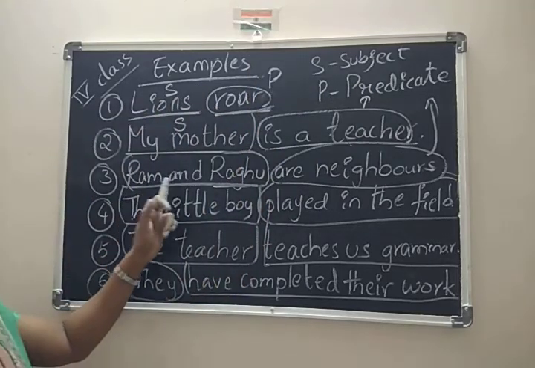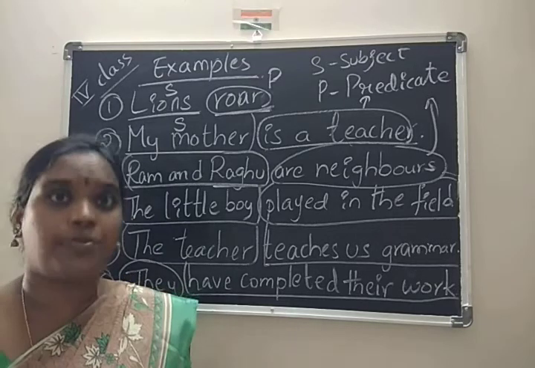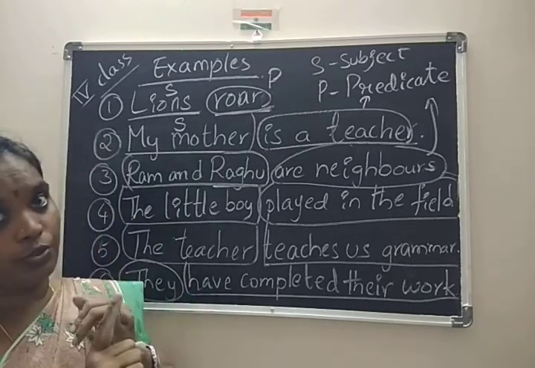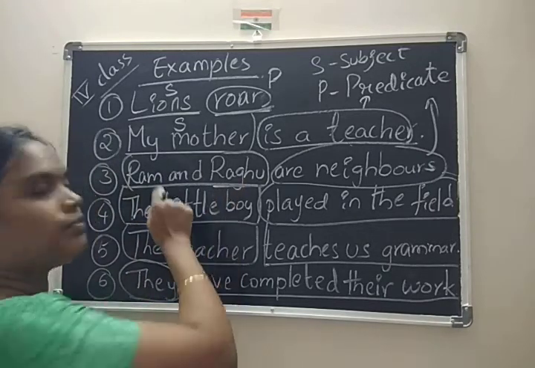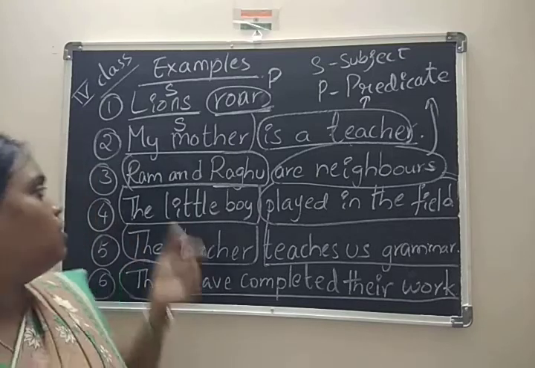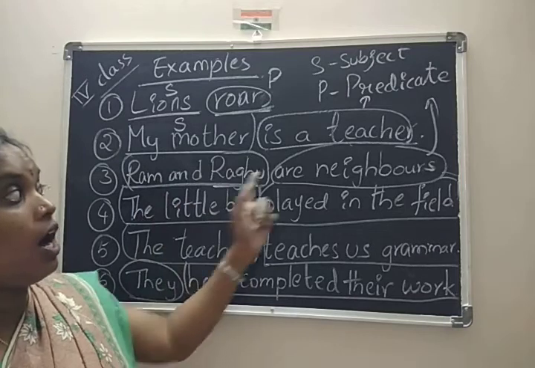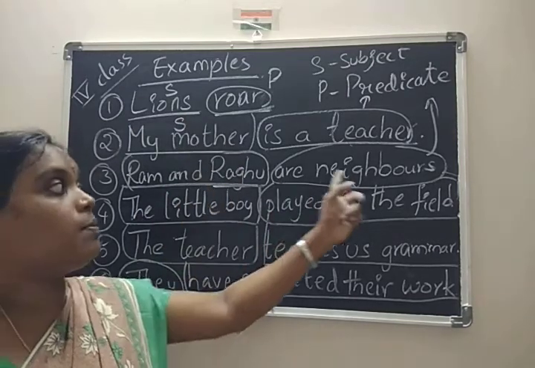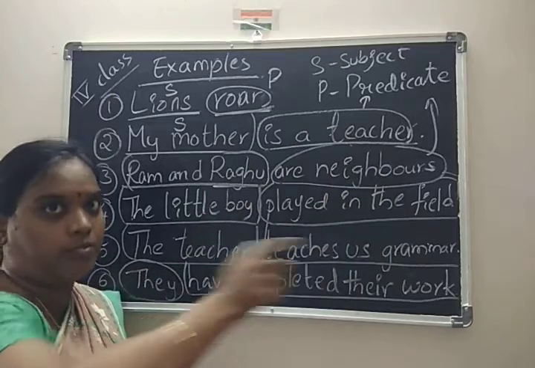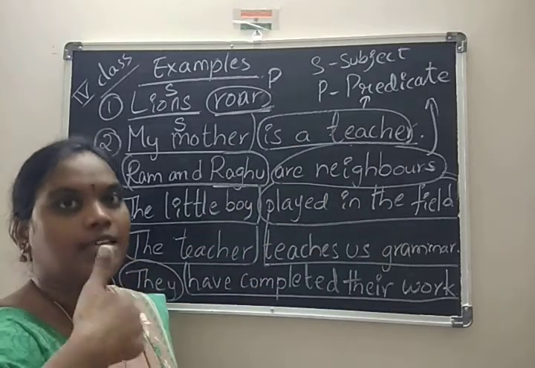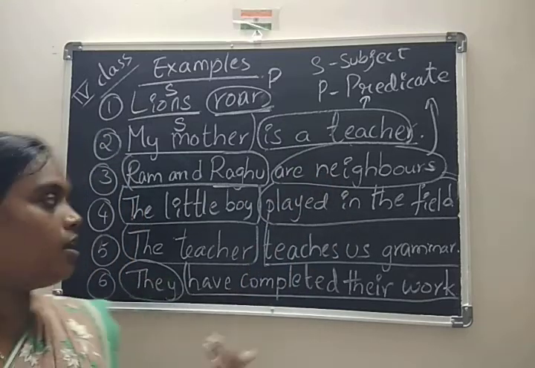Next, Ram and Raghu. I said those are not two different subjects. Ram and Raghu, we are talking about the whole thing. So we are talking about both of them as one subject. Ram and Raghu are neighbors. We are talking about those two members as a whole single subject, but those are neighbors.